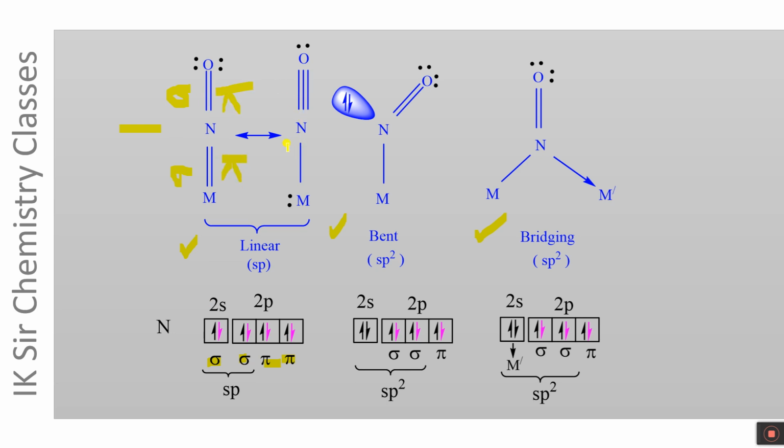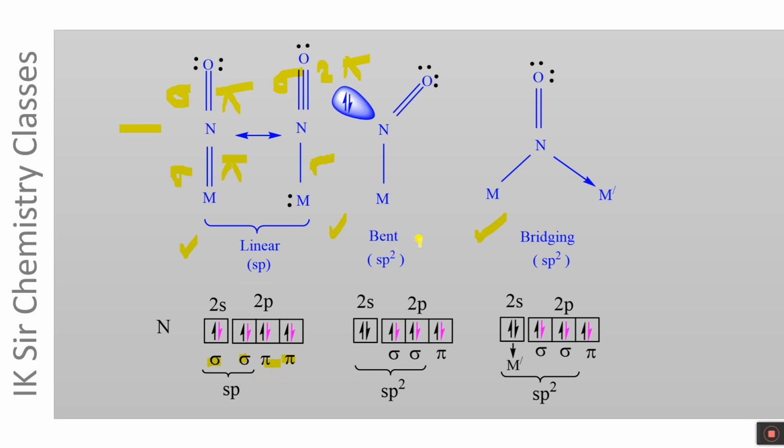In this structure also, there is one sigma bond here, one sigma bond here and two pi bonds here. In the linear mode of linkage, there is sp hybridization on nitrogen atom which forms two sigma bonds and two pi bonds.